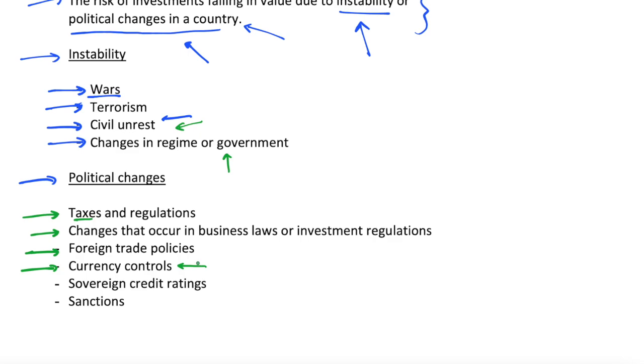If you are, say, based in the USA and you have invested in a foreign asset, your returns are going to be affected by how that government decides to control its currency. So there's another risk here.